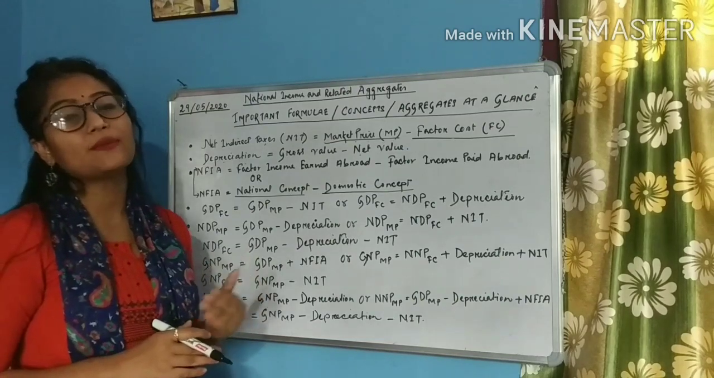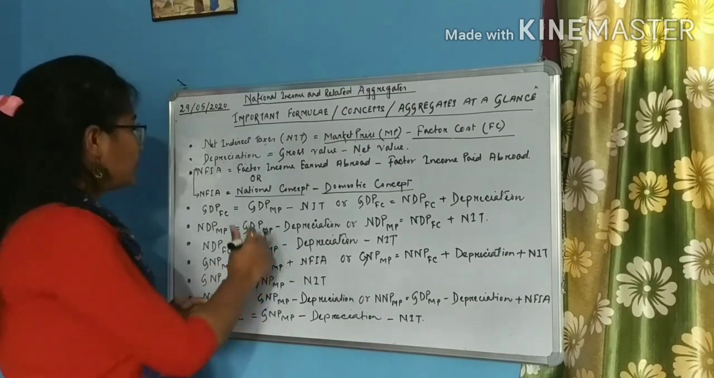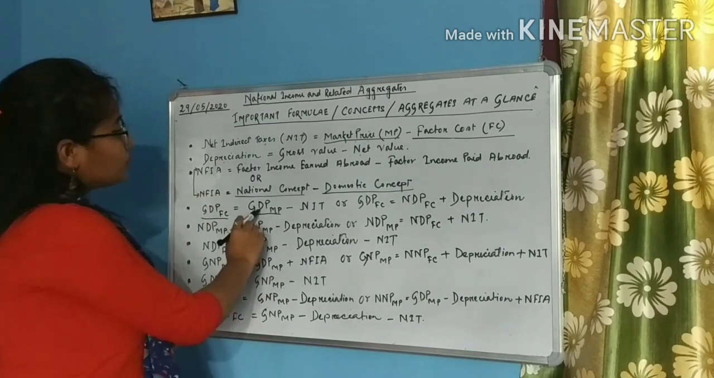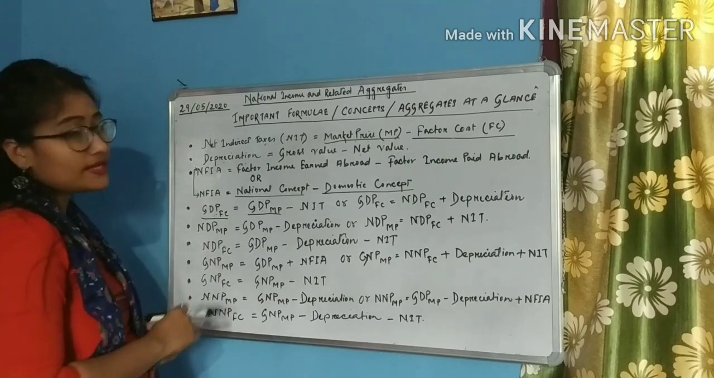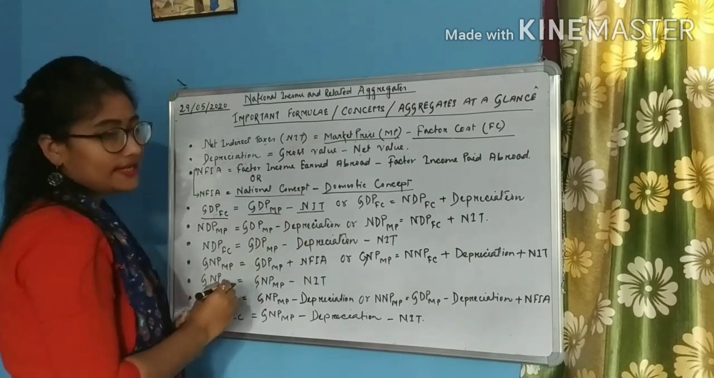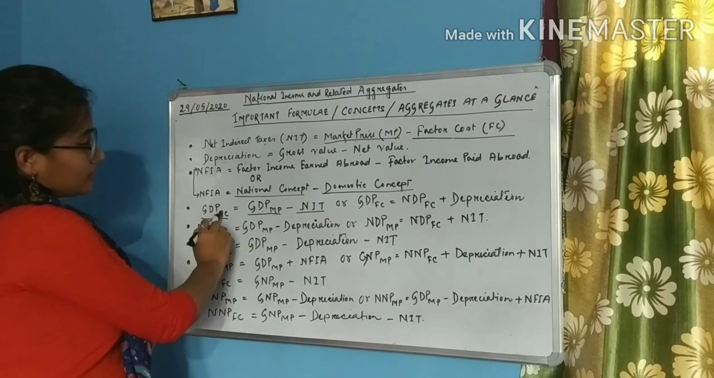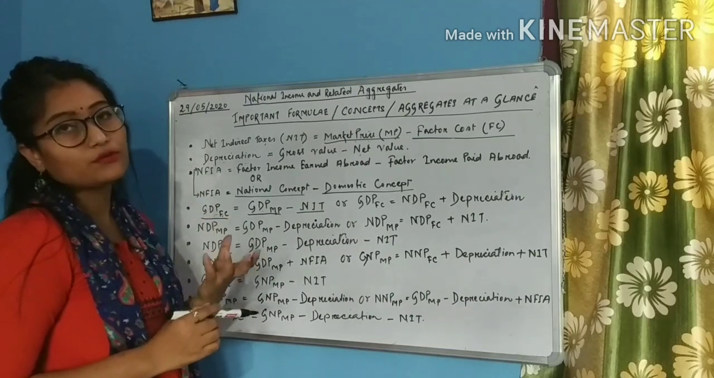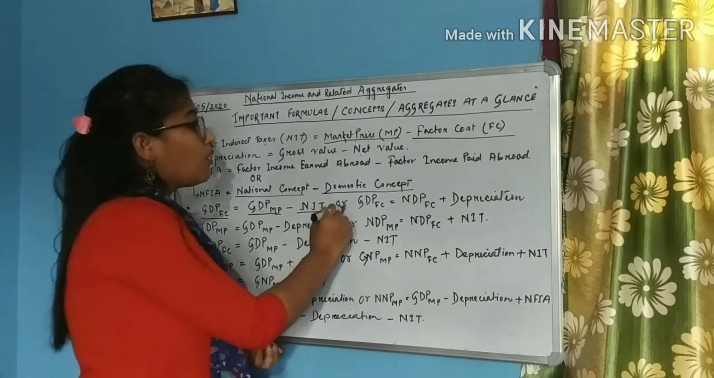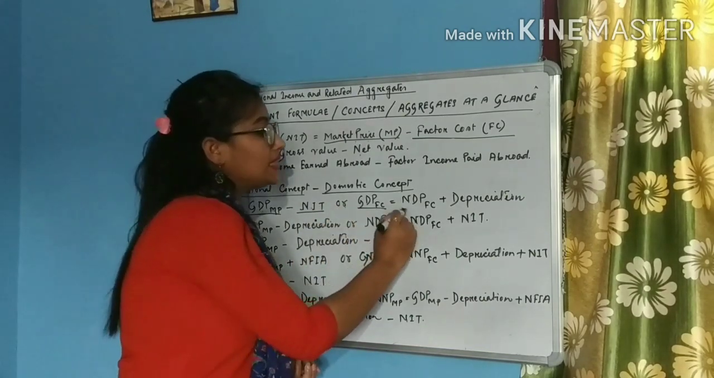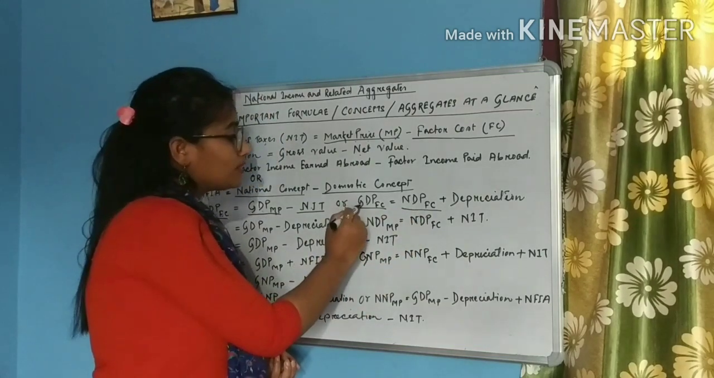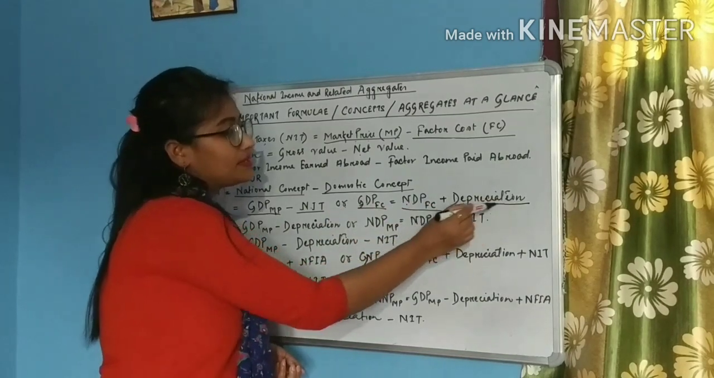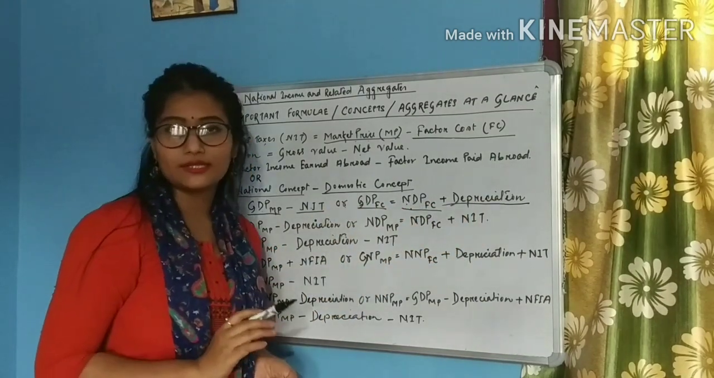GDP-FC, that is gross domestic product at factor cost. So GDP-FC, if we have GDP-MP, how can we obtain GDP-FC? By subtracting the net indirect tax, because the difference lies in the factor cost and market price. And we all know the difference between factor cost and market price is we have to subtract net indirect tax. Or GDP-FC, if we have NDP-FC, students, this is the gross concept, this is the net concept. So we all know to obtain the gross, we have to add depreciation with the net concept, right?